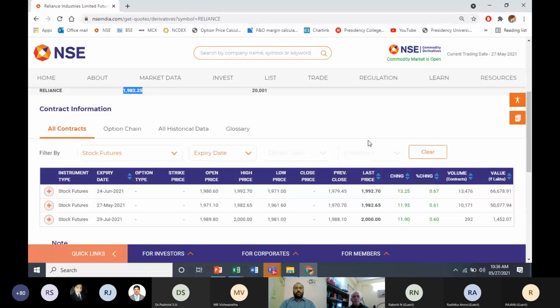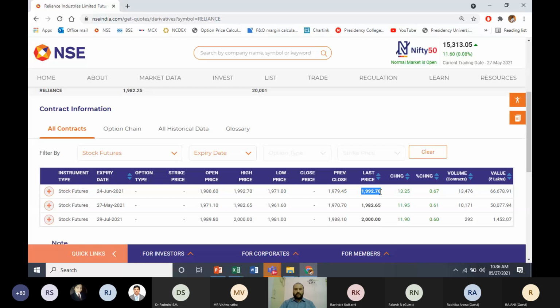And when you approach your expiry, your basis will go down. That is, the difference between your spot market price and future price will go down. See, same thing if you look at June contract, we have a difference of around 10 rupees here. June futures are trading at 1992.7. This is last trade price.